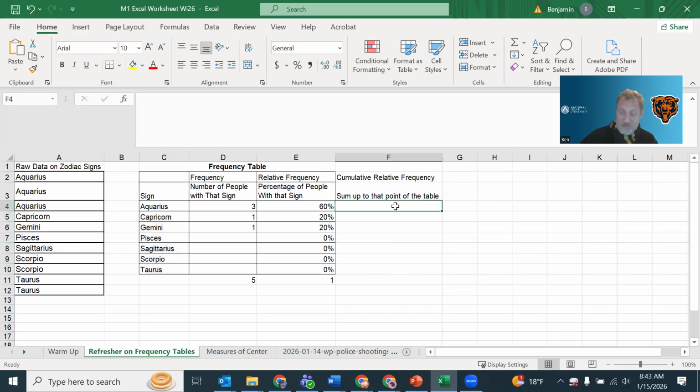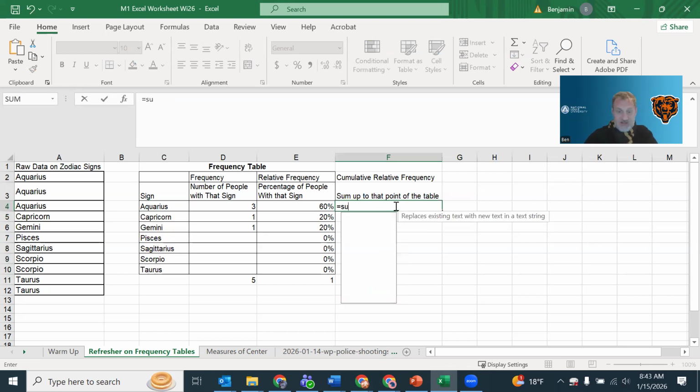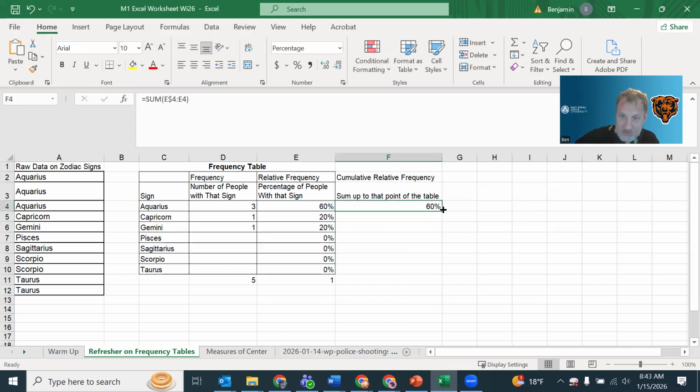But anyways, if I wanted to do the cumulative relative frequency, I would be doing the sum of everything up to that point. And so I can start with E4 to E4. And if I fix this cell reference, then I'll be able to do the relative frequency, which quickly goes to 100% because I haven't finished this. But it should end at 100% because that's the same as the total relative frequency.